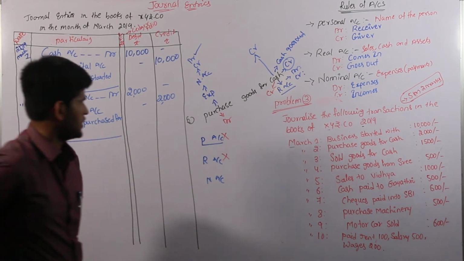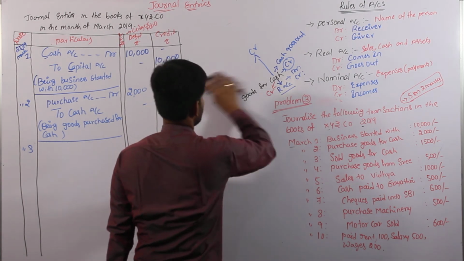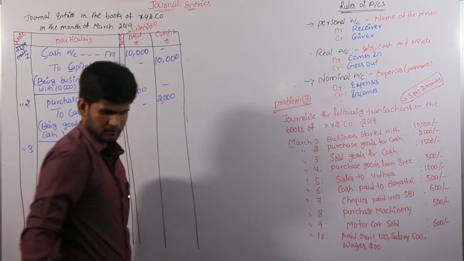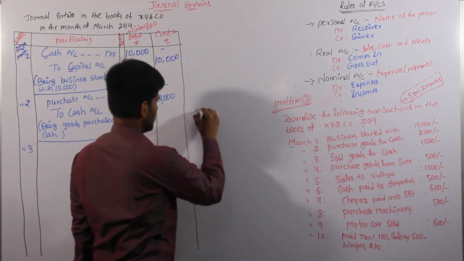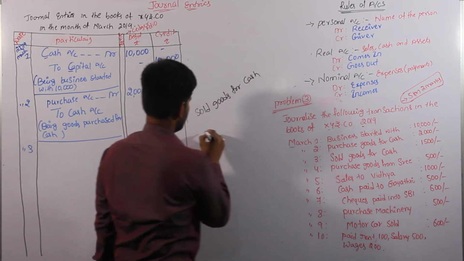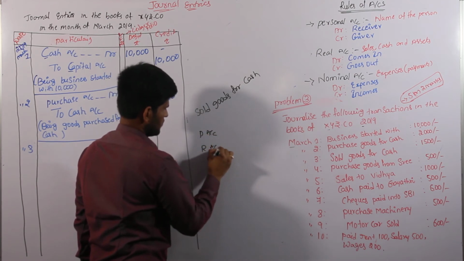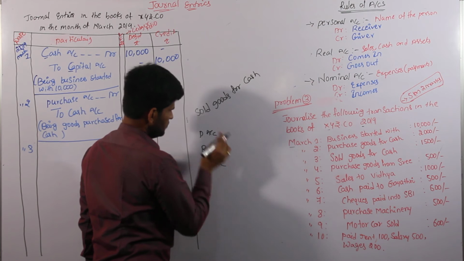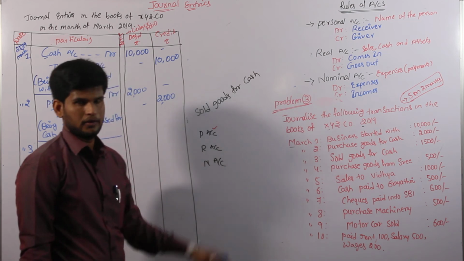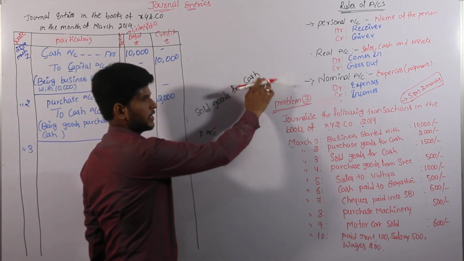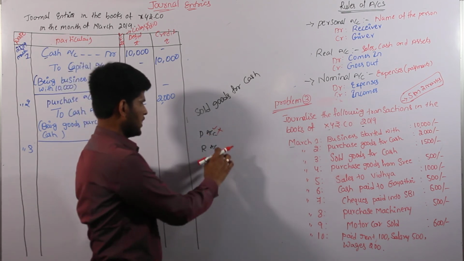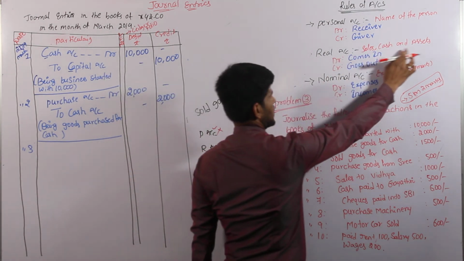Again, we have to take an indication for our third transaction, that is, we have to see the three rules in our third transaction. The transaction is: sold goods for cash. First rule of account is personal account, relating to persons. We don't have the name of a person, so we can cancel the personal account and come to the second rule, that is real account, relating to sales, cash and assets.